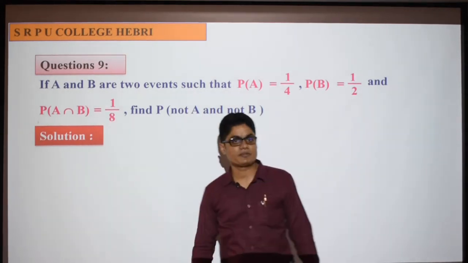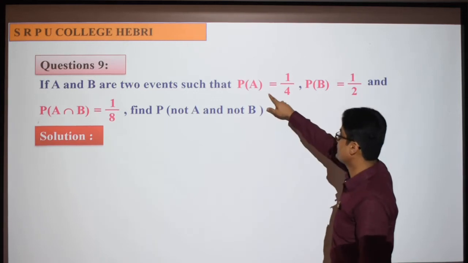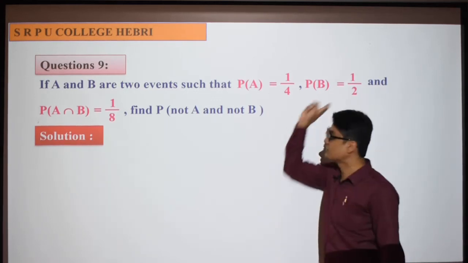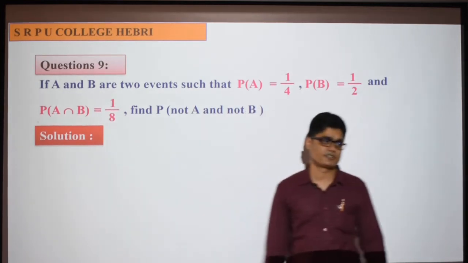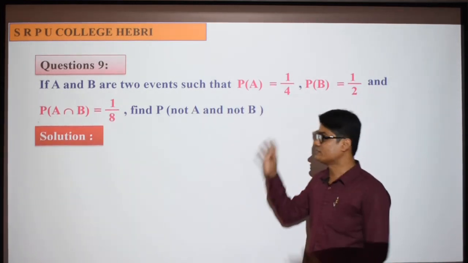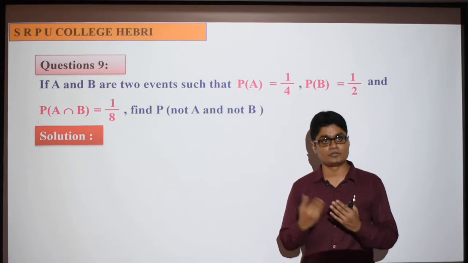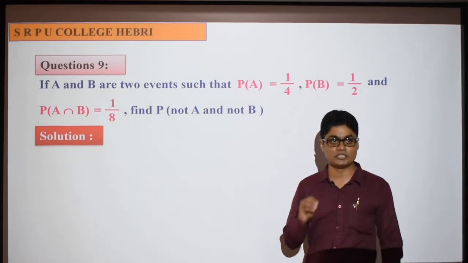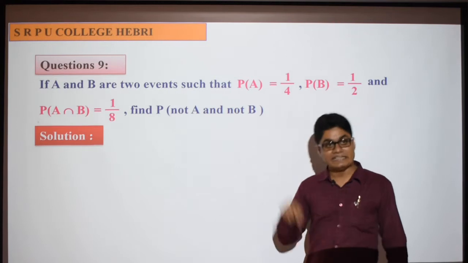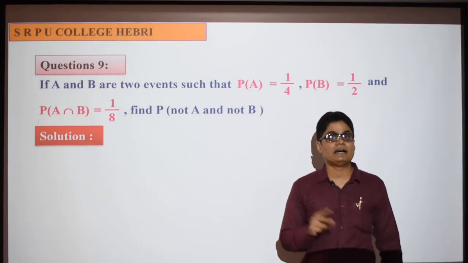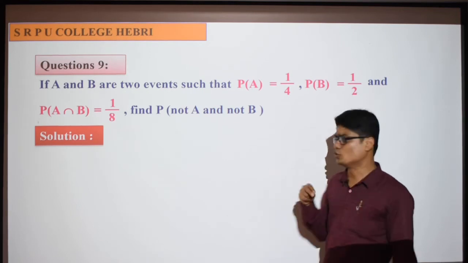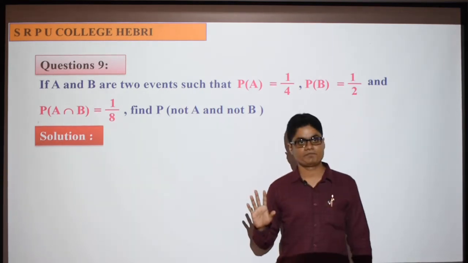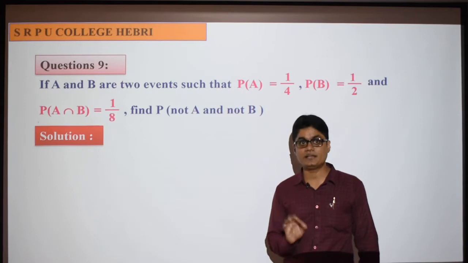P of A intersection B is 1/8. P of A is 1/4, P of B is 1/2. Multiply these, what do you get? 1/8 only, and it is equal to probability of A intersection B. Since it is given in terms of numbers, you have to check once whether they are independent or not, because to solve this particular problem we need to know whether A and B are independent or not. You can solve this problem only if they are independent.